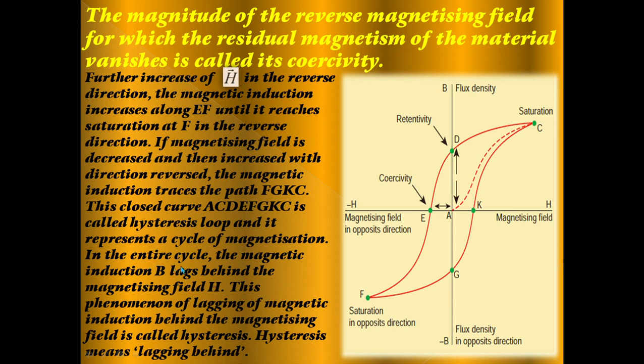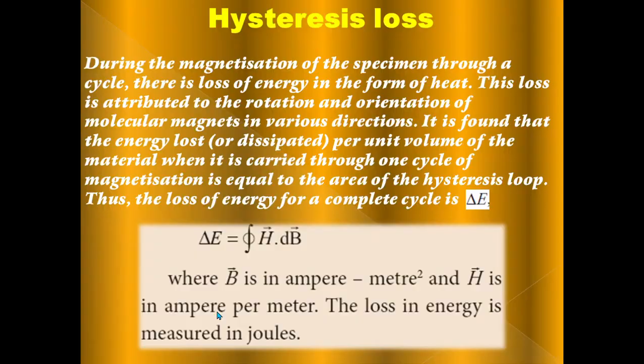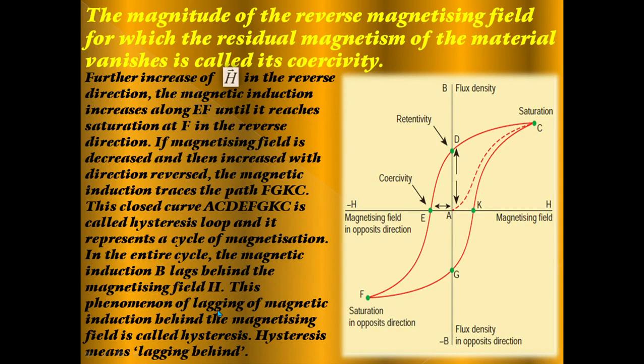In this entire cycle, the magnetic induction B lags behind the magnetizing field. This phenomenon of lagging of magnetic induction behind the magnetizing field is called hysteresis. Hysteresis means lagging behind.